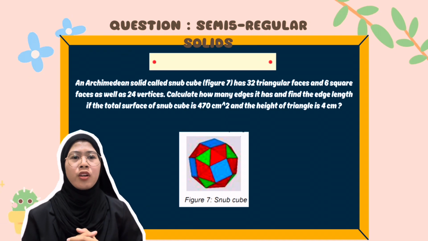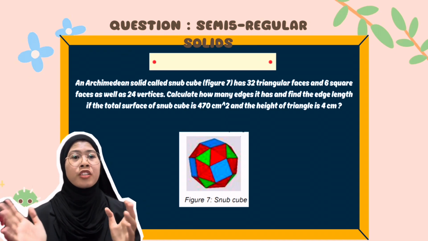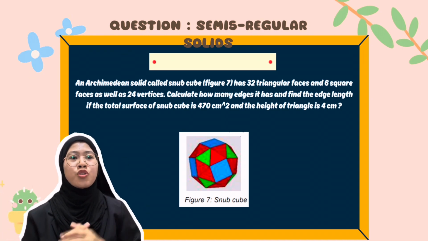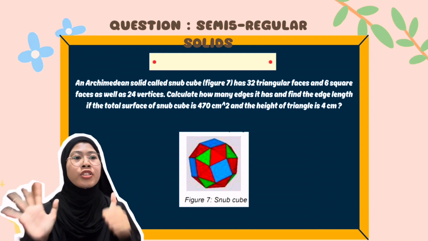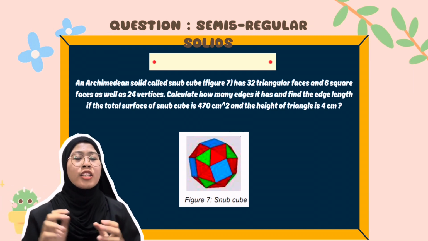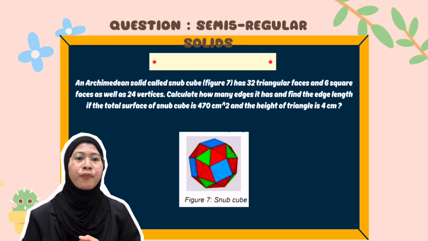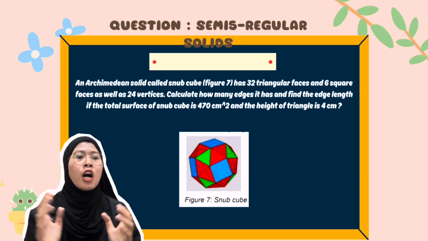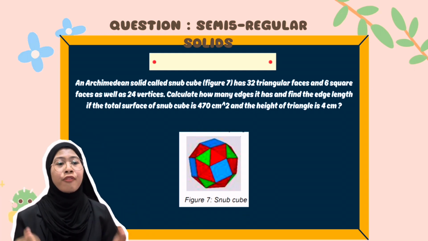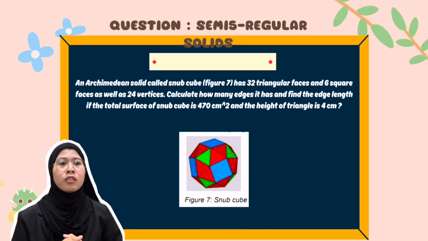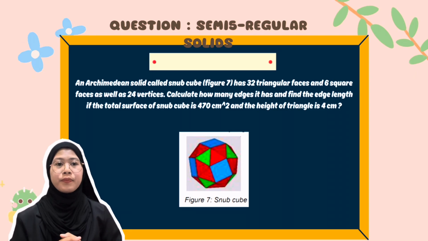An Archimedean solid called the snub cube, which is figure 7, has 32 triangular faces and 6 square faces, as well as 24 vertices. Calculate how many edges it has and find the edge length if the total surface area of the snub cube is 470 square cm and the height of the triangle is 4 cm.